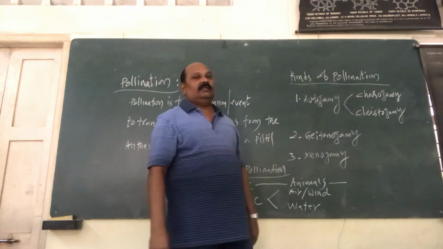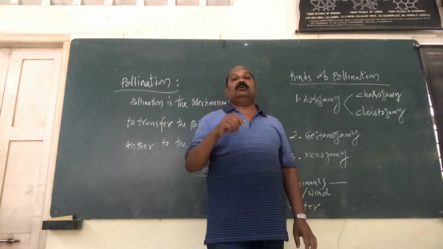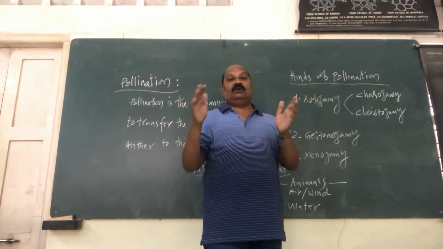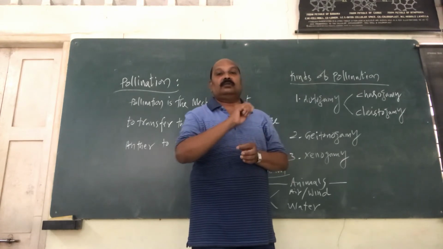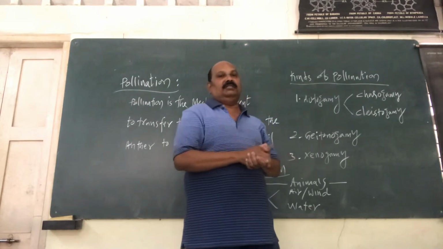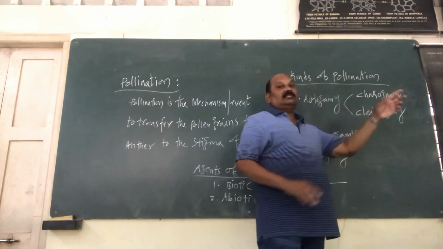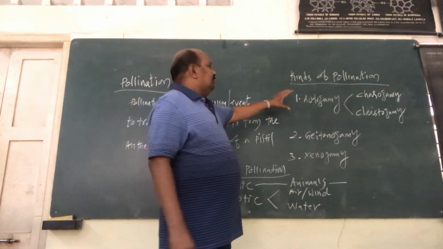The second category is called clistogamy. In this case, the flower does not open up at all. That means the anther and stigma are completely covered. There is no possibility at all for cross-pollination, so it is completely self-pollination. Whereas in chasmogamy, there is slightly a possibility of cross-pollination. Now, this is the first case.